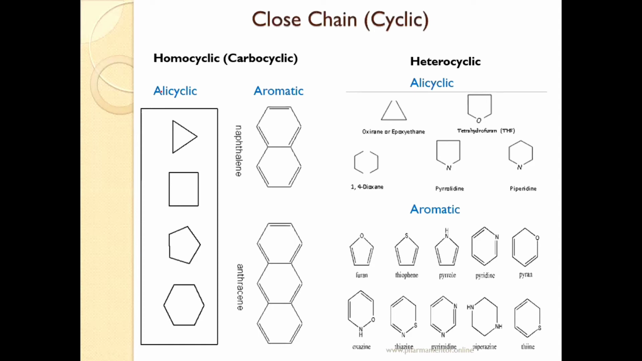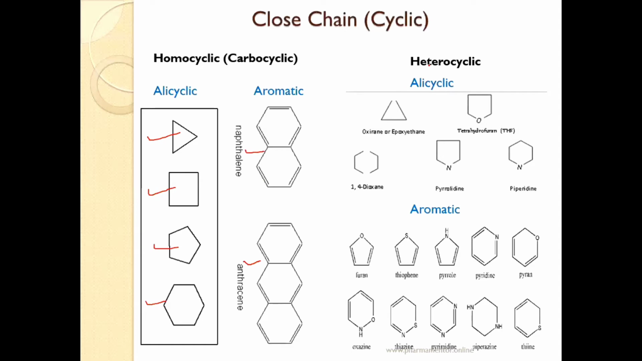Now, what is the meaning of alicyclic? Alicyclic is nothing but aliphatic cyclic compounds. Aliphatic cyclic compounds are called alicyclic compounds. Examples are cyclopropane, cyclobutane, cyclopentane, cyclohexane. Next class, aromatic homocyclic compounds. Examples are naphthalene, anthracene. Why is it called aromatic? Because of the presence of double bonds, it obeys Huckel's rule for aromaticity. That's why the compound is called an aromatic compound.